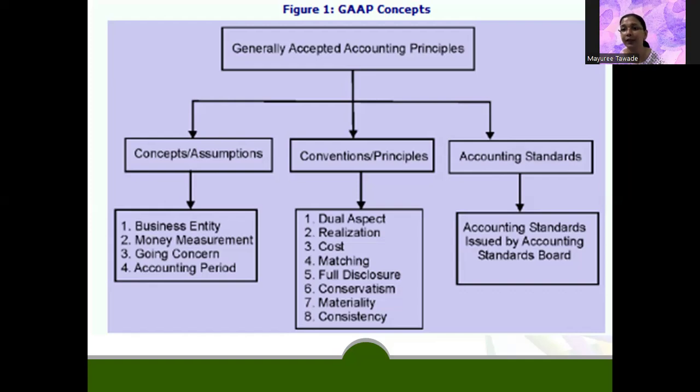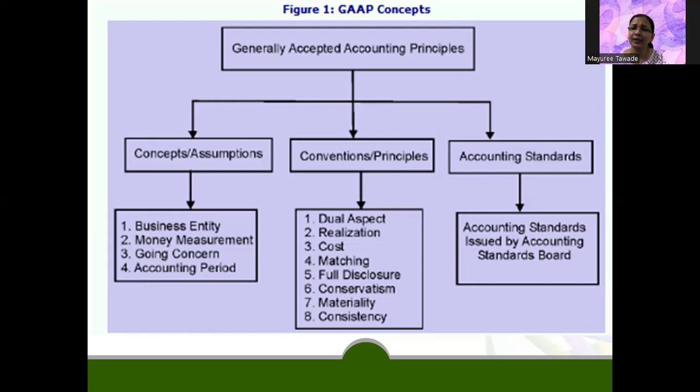Then accounting period, which I have explained in the very first slides. The accounting period which we follow in India is 1st April to 31st March. Many companies follow 1st January to 31st December also. But in India, generally, it is 1st April to 31st March.